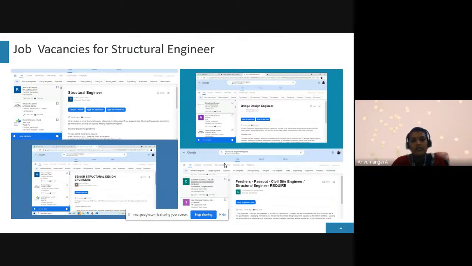So this is the job vacancy. Job vacancy for structural engineering. That is the structural engineering, bridge design engineers, and senior structural design engineers and freshers. So this is some of the vacancies. Nowadays the pay scale is per year.